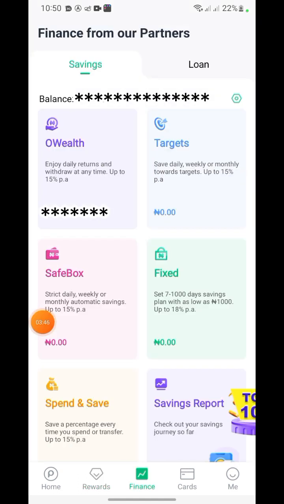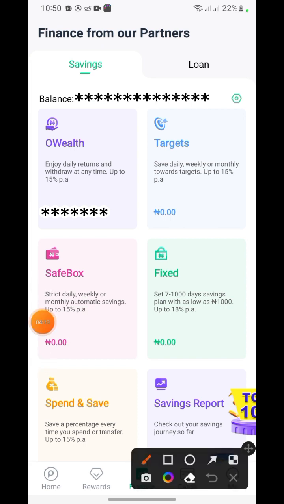All right, so let's click on finance down here. Here is the game changer. Here is what I want you to focus your energy on. One thing, when you send money into Opay, don't just keep your money in the Opay wallet without doing anything. Make sure you transfer your earnings or your money into this wallet.